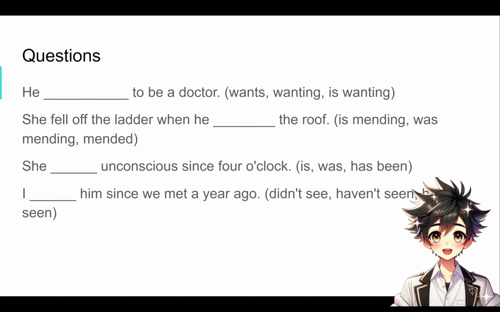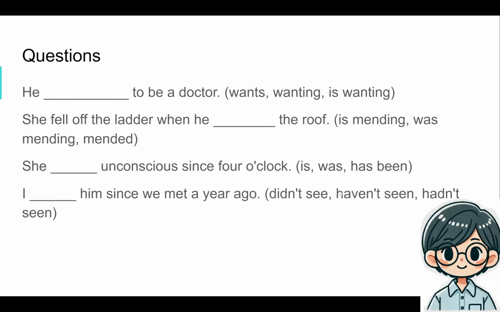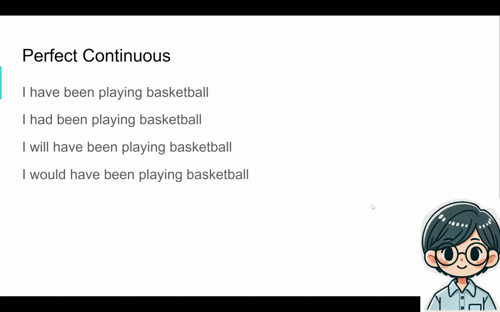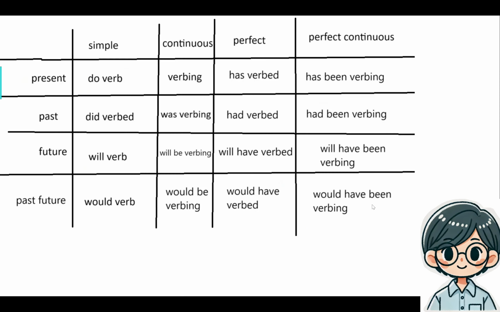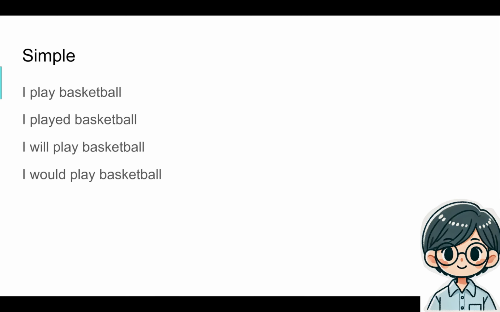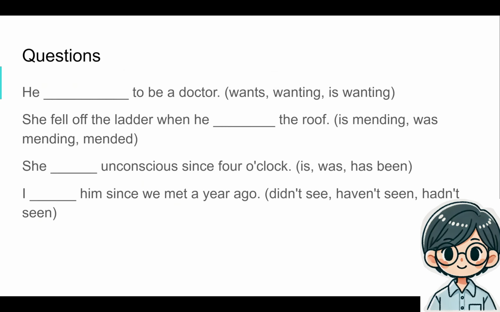I haven't seen him since we met a year ago. So once again, you see the "since" that implies that it's going to be a perfect or perfect continuous. I haven't seen him since we met a year ago. It's been like this since we met. I still haven't seen him, right? It's ongoing, so it's present tense. If we look at the Punnett square, it's going to be present tense, and it's going to be perfect continuous. It's been like this for a year, right? And it's still going on, right?